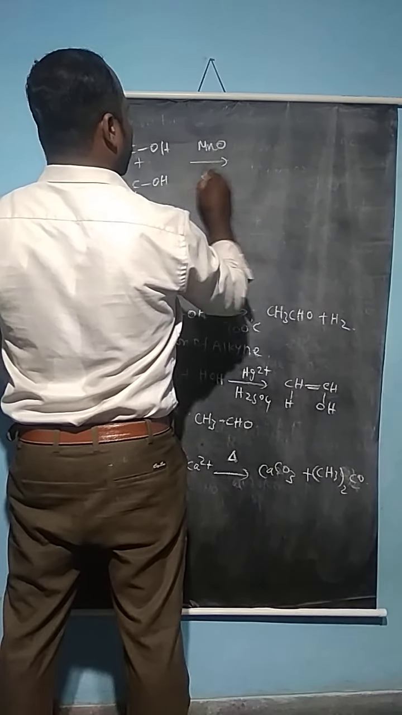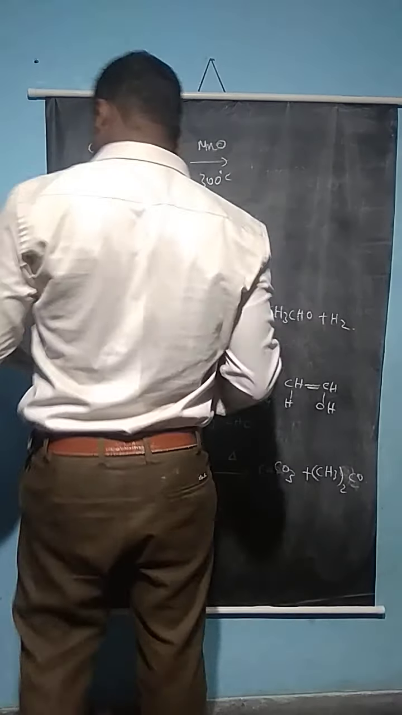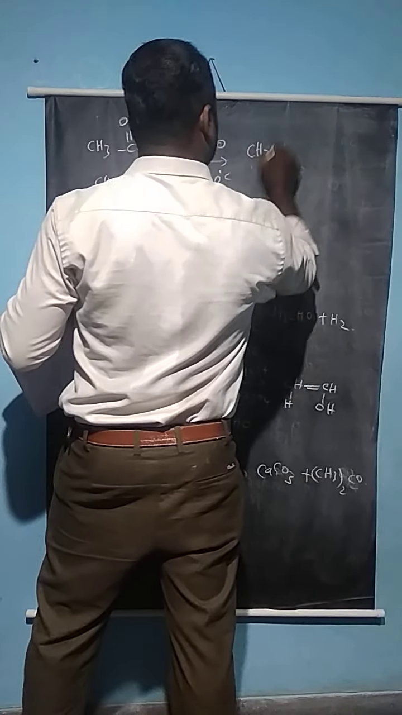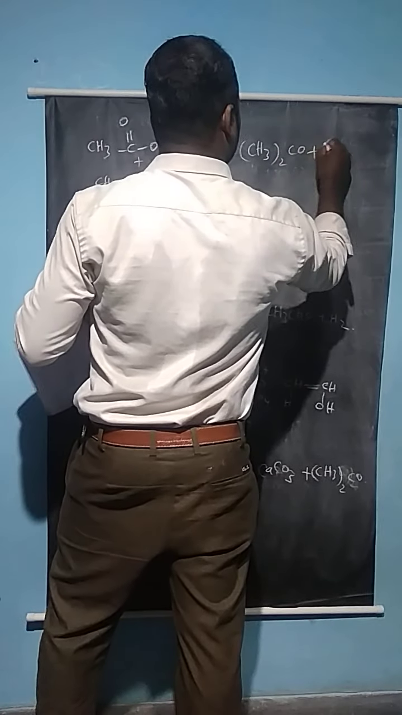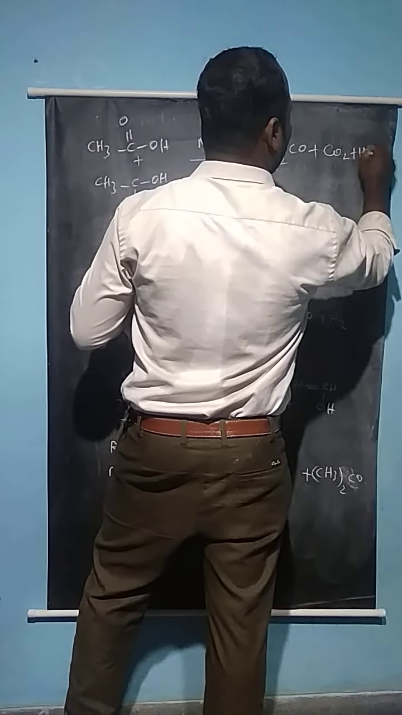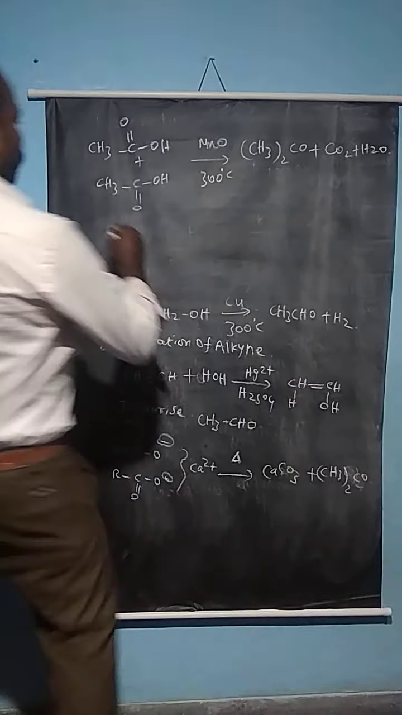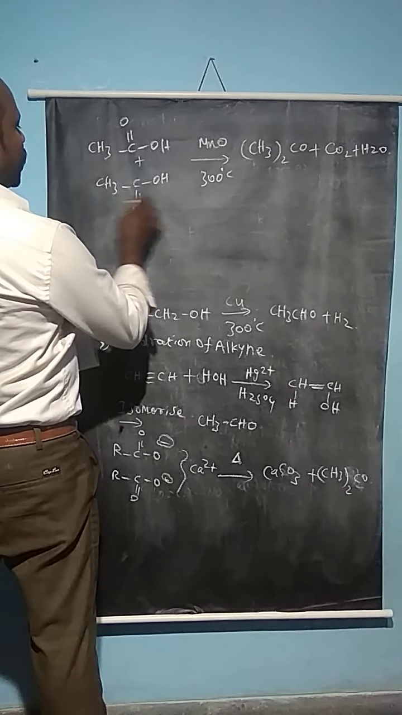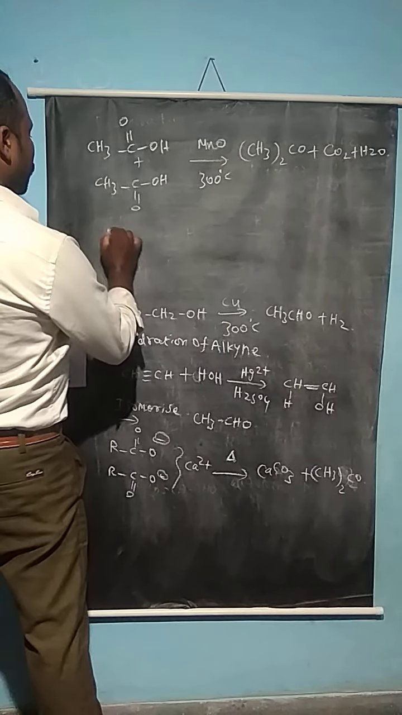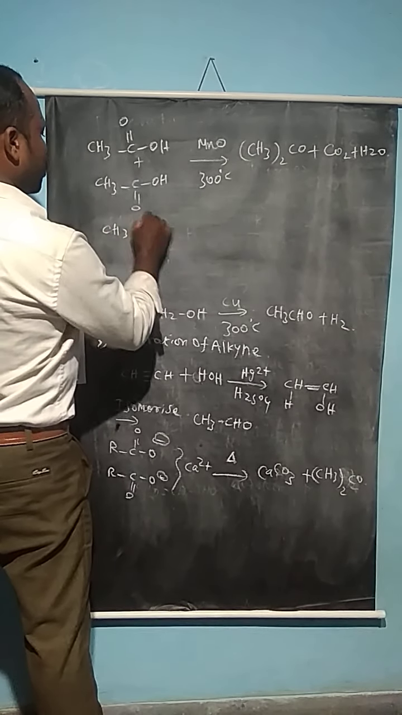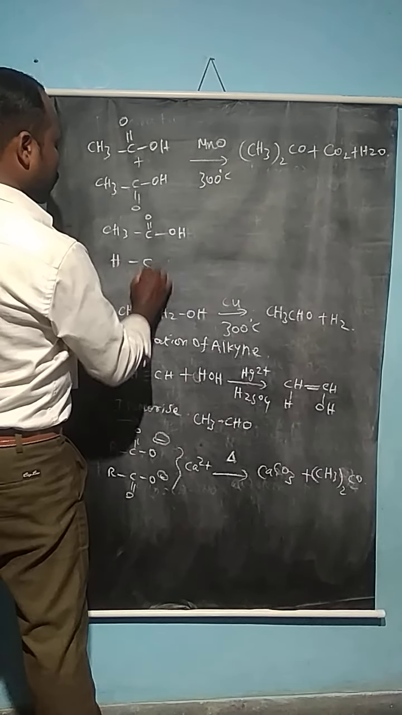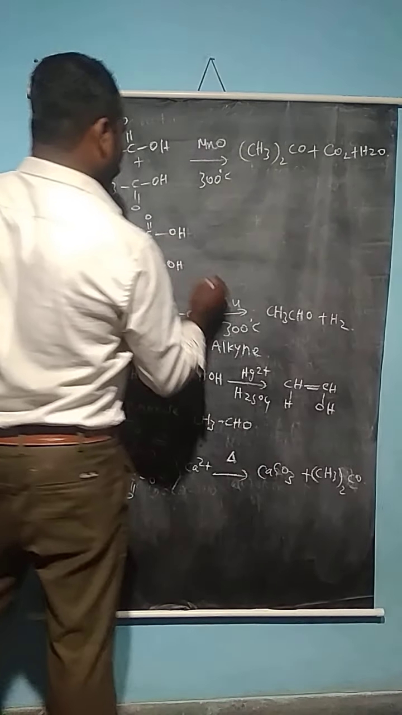In the presence of manganese oxide at 300 degrees Celsius, just heat it. Here (CH3)2CO, a ketone molecule, is formed, plus carbon dioxide, and a water molecule is eliminated. If you just rearrange the molecule, in the case of acetic acid, we can take formic acid as one of the molecules: CH3C=O OH, here also HC=O OH.